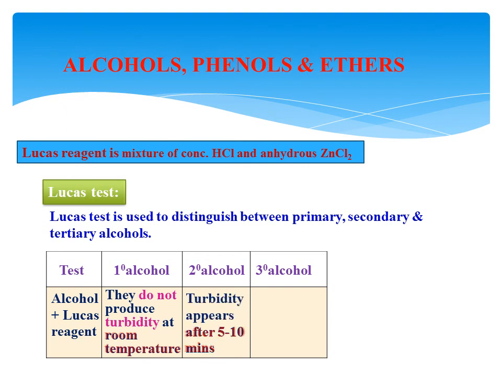If it does not form turbidity immediately, but forms turbidity after 5 to 10 minutes, then our alcohol is secondary. If our chloroalkane forms turbidity immediately, then the alcohol taken is a tertiary alcohol. Therefore, in this way, we can distinguish whether the given alcohol is primary, secondary or tertiary.